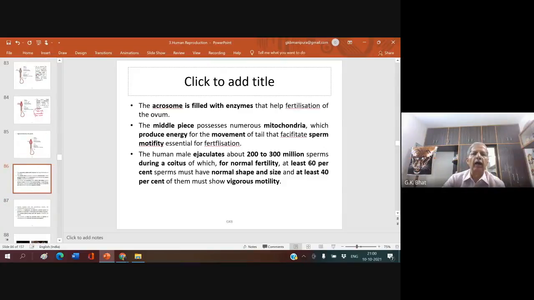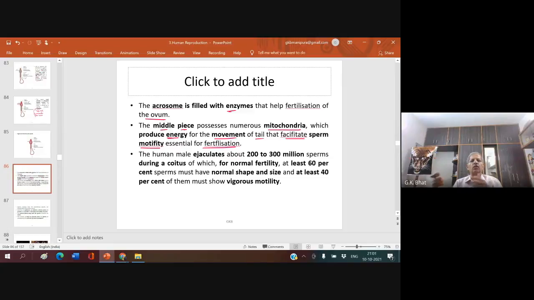Now, the acrosome is filled with enzymes, and that helps fertilization of the ovum. How it helps in fertilization in the womb, I will be teaching you a little bit more later. Now, coming to the middle piece. The middle piece possesses numerous mitochondria, which give energy for the movement of the tail that facilitates sperm motility, essential for fertilization.